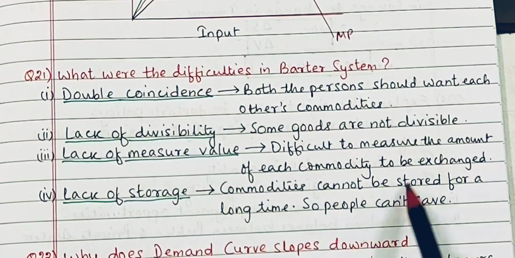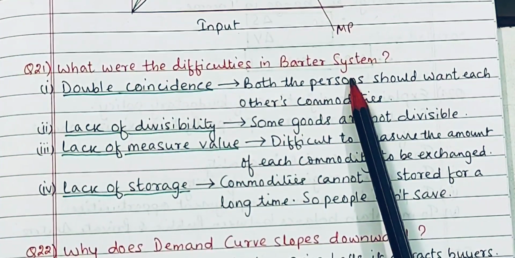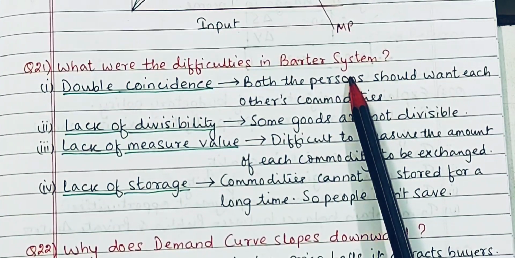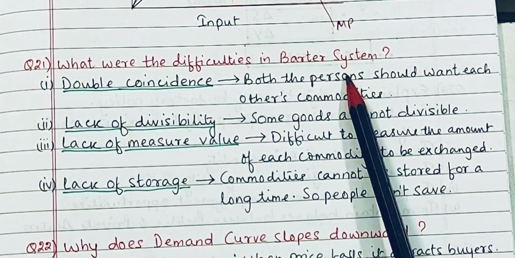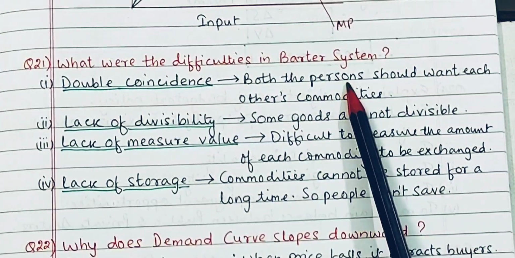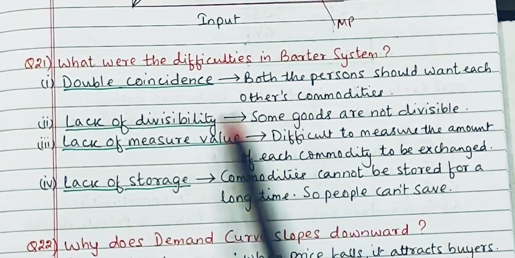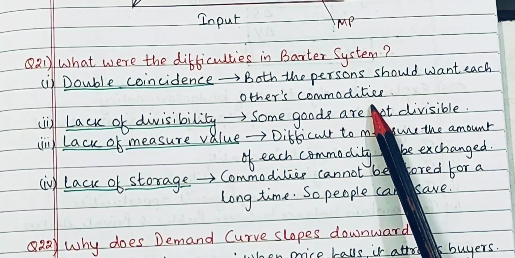What were the difficulties in the barter system? As we know, barter system का मतलब होता है exchange of goods with goods. ठीक है, कोई एक जमाने में था when there was no invention of money, so that time people used to trade in barter system. Now, what were the difficulties? First, double coincidence. That means both the persons should want each other's commodity.